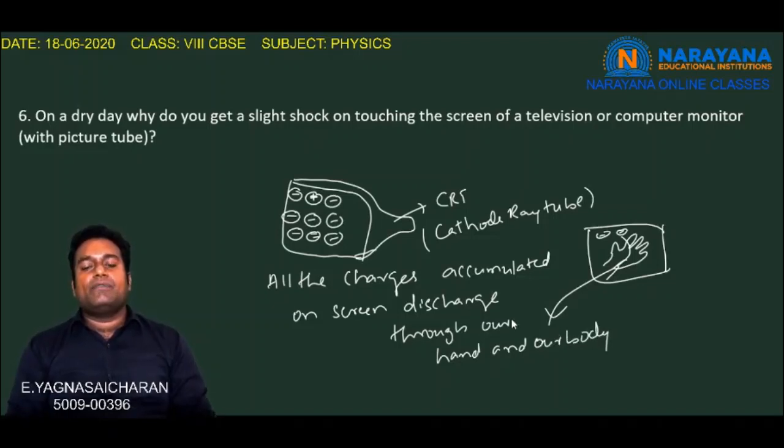This is the reason why we will feel a slight sensation of shock whenever we touch the screen of the picture tube or the screen of the computer monitor on a dry day. So this is the explanation for the slight electric shock that we feel when we touch the screen of the computer monitor.